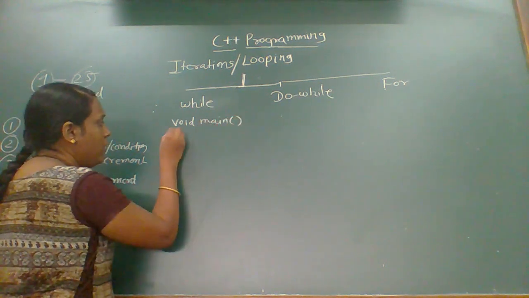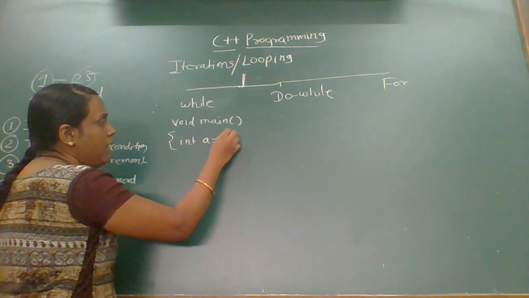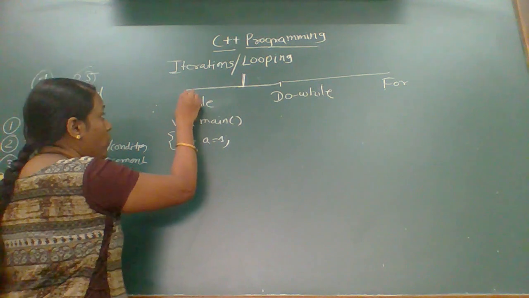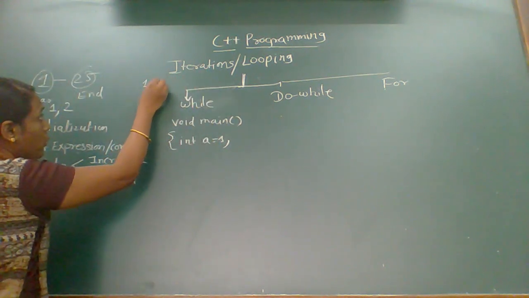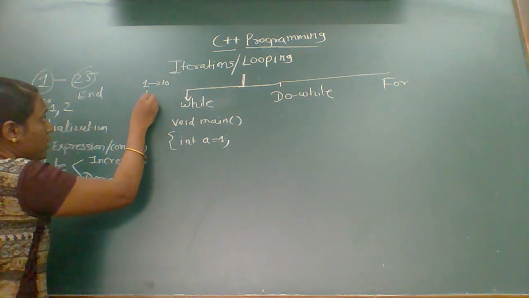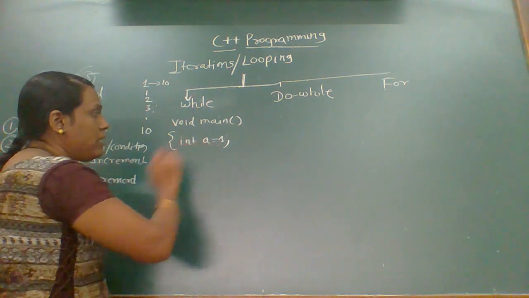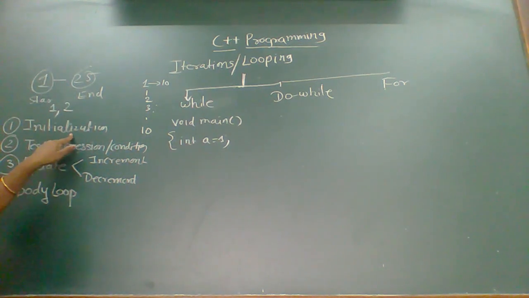In void main, first, suppose I declare one variable, int a = 1. What is our output? What we want is to print the numbers from 1 to 10, that is 1, 2, 3, up to 10. So first, a = 1. This is the initialization part.